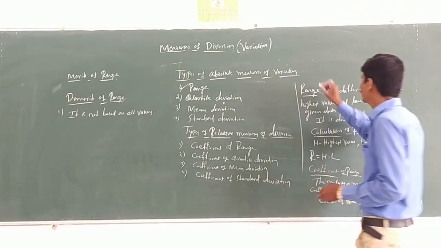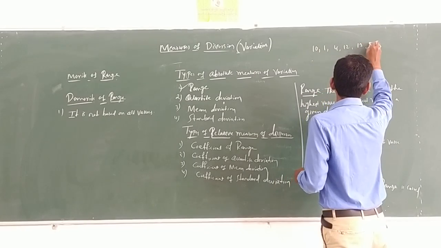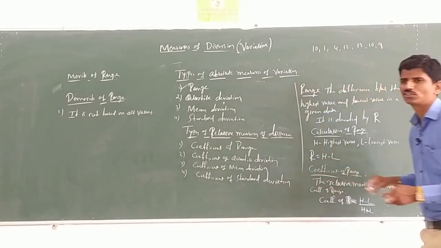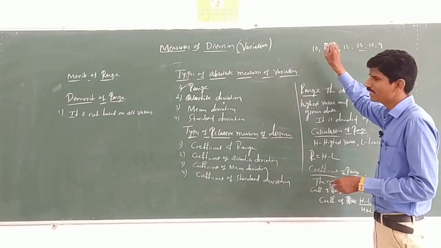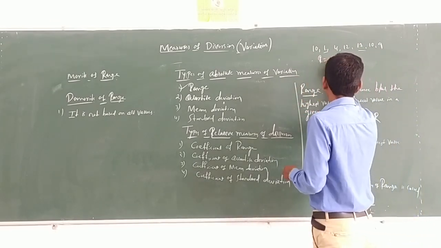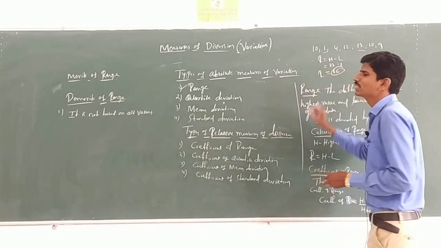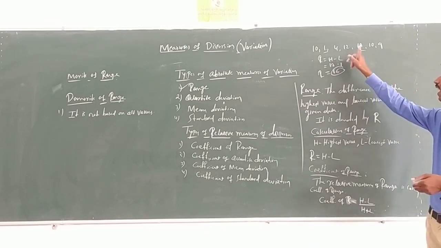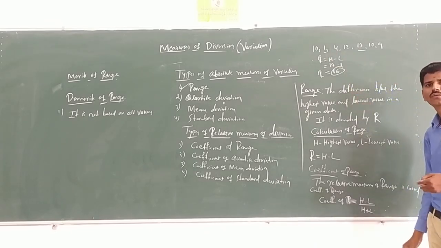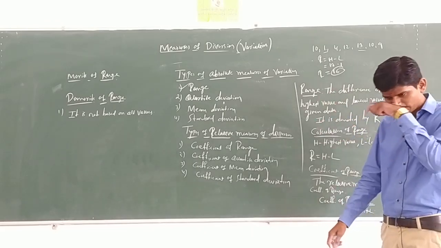For example, here 10, 1, 4, 12, 17, 10, 9. Find the range. Here the highest value is 17 and the lowest value is 1. R equal to H minus L, so 17 minus 1 is 16. Range is 16. It is not based on all the values. It takes only the highest value and lowest value. Therefore, it is a drawback.